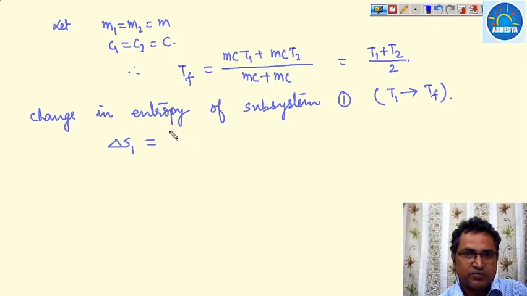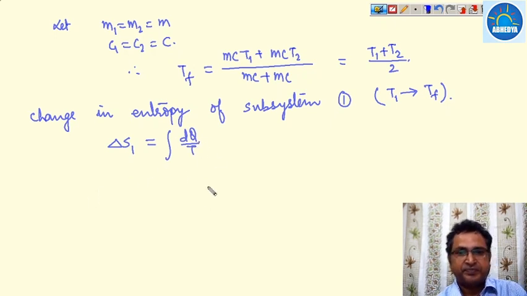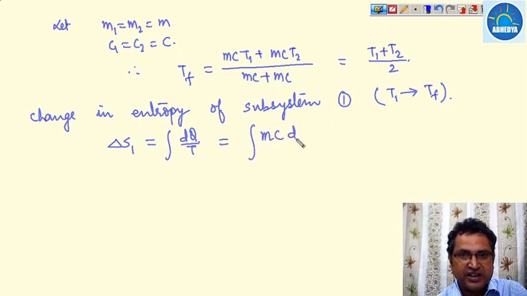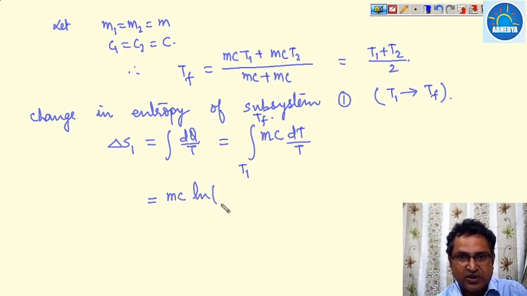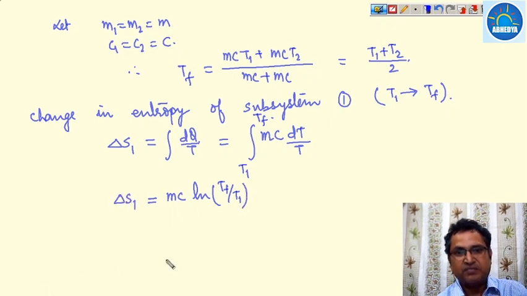This is equal to integration dQ upon T. So this becomes integration of MC dT upon T, with temperature from T1 to Tf. Obviously its temperature decreases from T1 to Tf, that's why energy will be released. So it is MC ln Tf upon T1. So this is your delta S1.